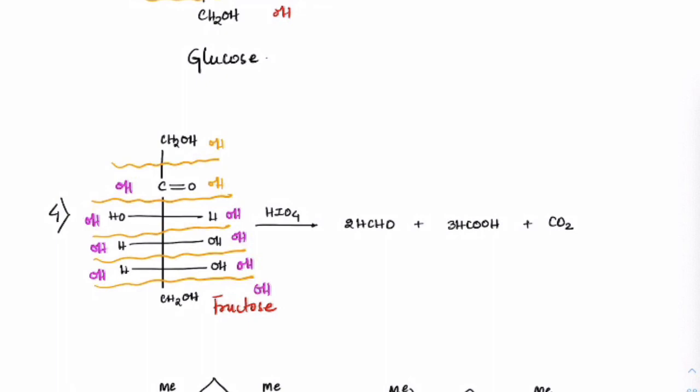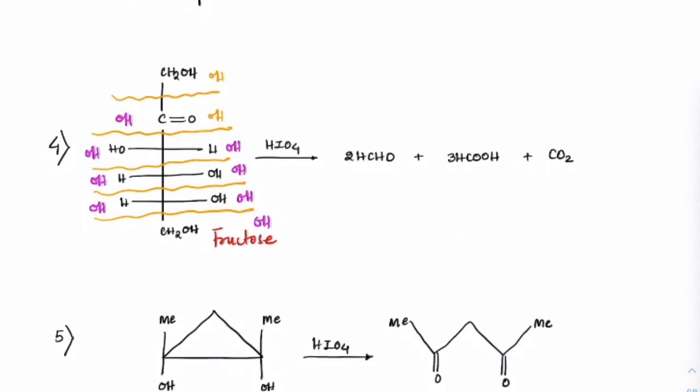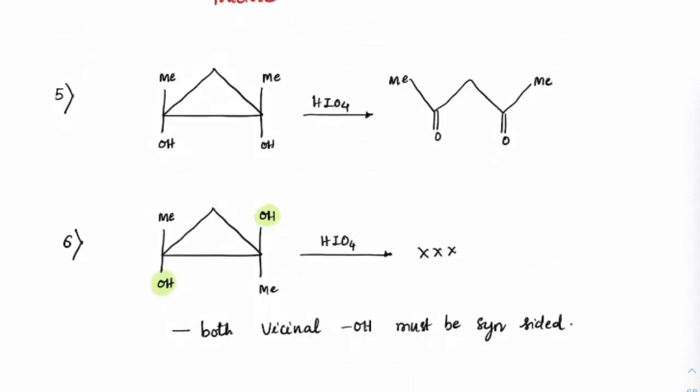So you can see the first carbon is formaldehyde, there are 2 OH. The last carbon is also formaldehyde, so 2 moles of formaldehyde. This carbon and this carbon, all three are carbon dioxide, all three have 3 OH groups, which means 3 moles of acid. This carbon already has C double bond O with 2 OH groups, so it will become carbon dioxide.